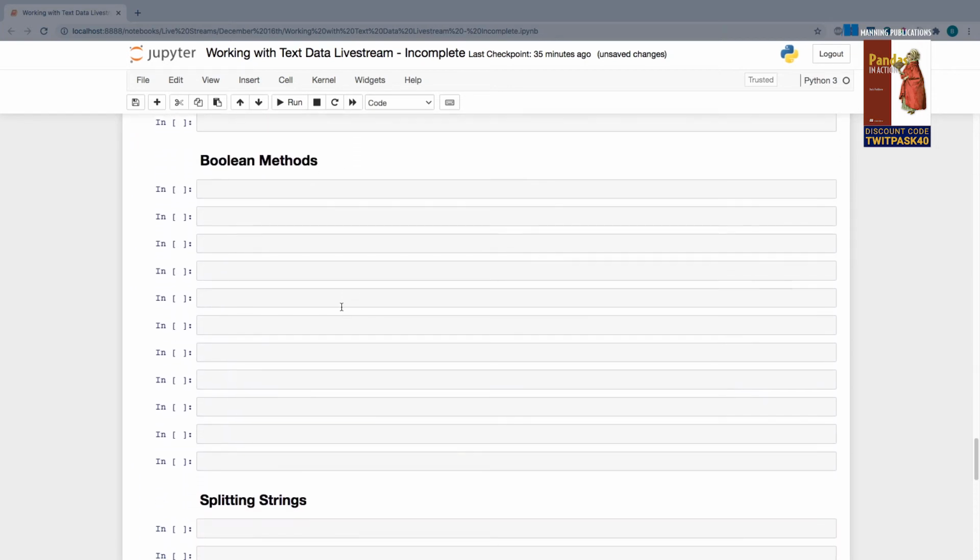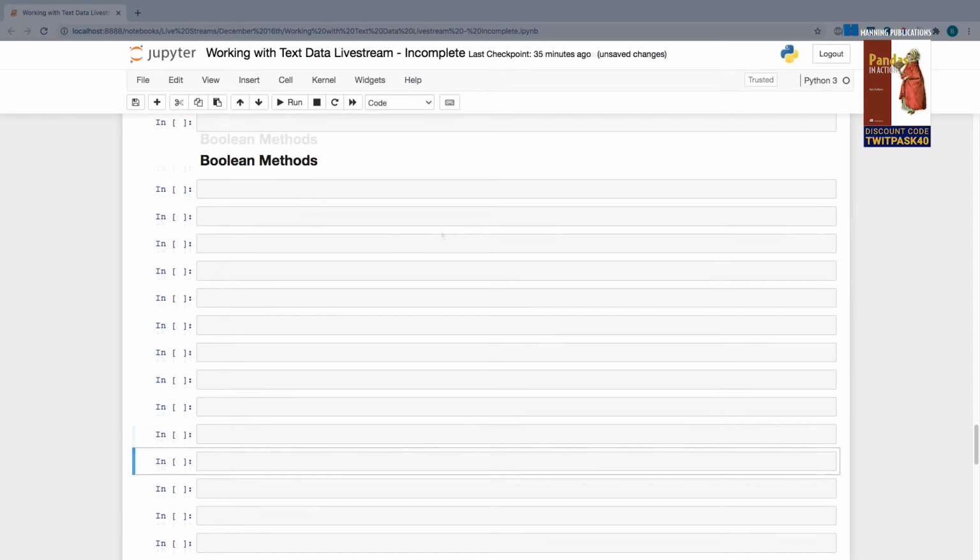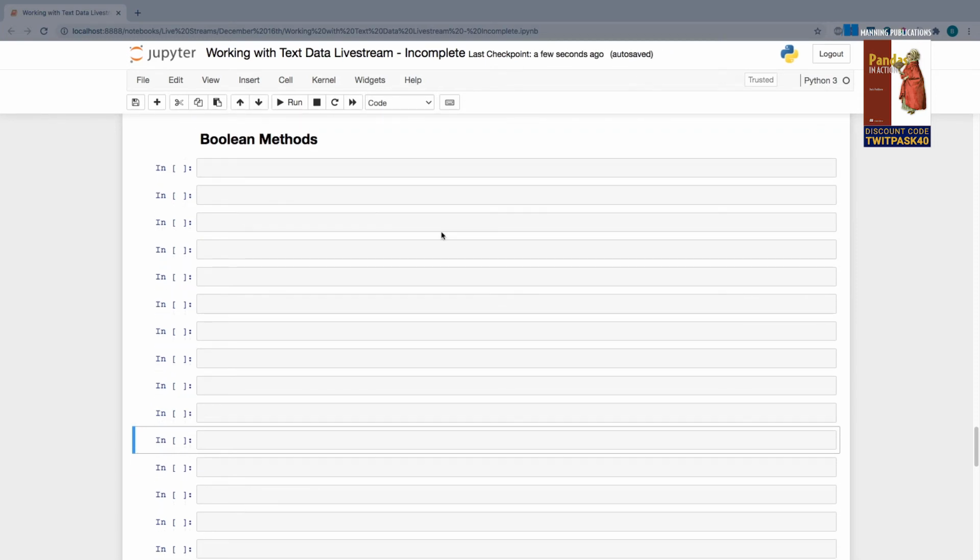Next up, let's move on to Boolean methods. So a Boolean, of course, is a value that is either true or false, and it's used to express some condition of truthiness. There's just some relationships that are either or, right? Like on or off, enabled or disabled, true or false. It's just one or the other, like a switch.